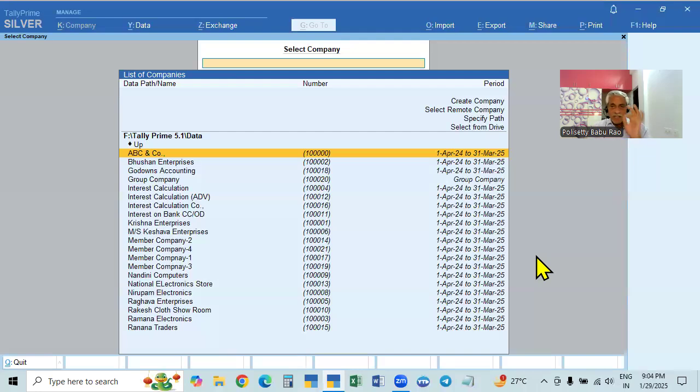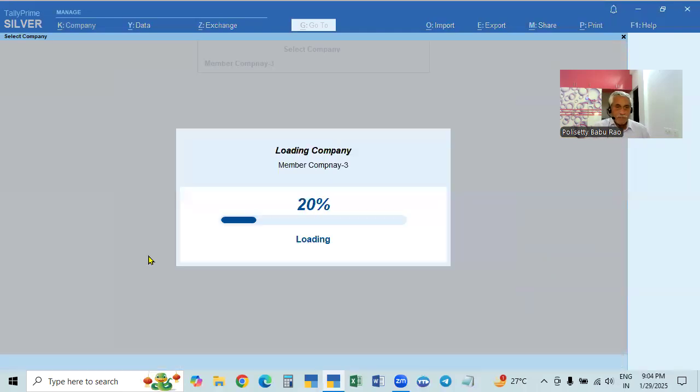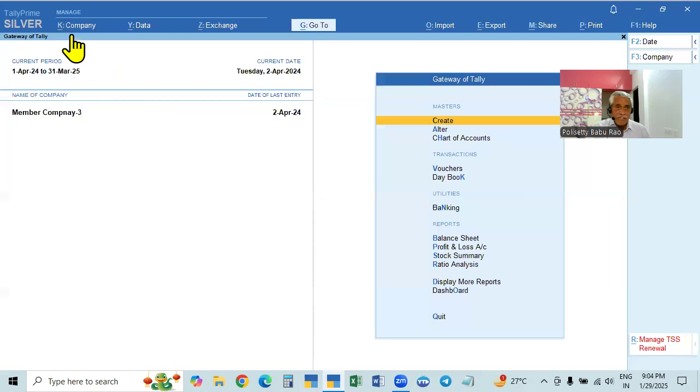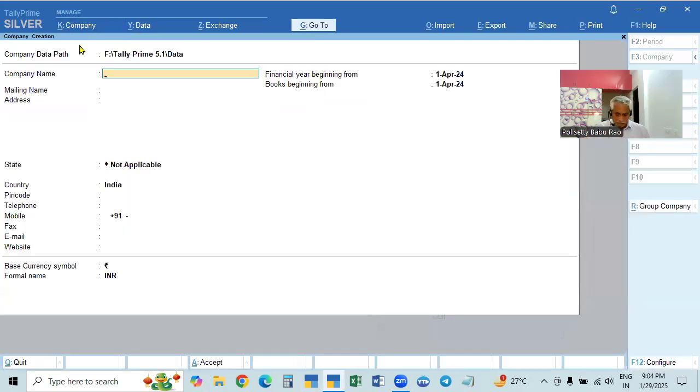Now we will create a company. If you are already in the Gateway of Tally, you can click Alt K, and the first option is create. So like this, you can create. Now I will create one here.